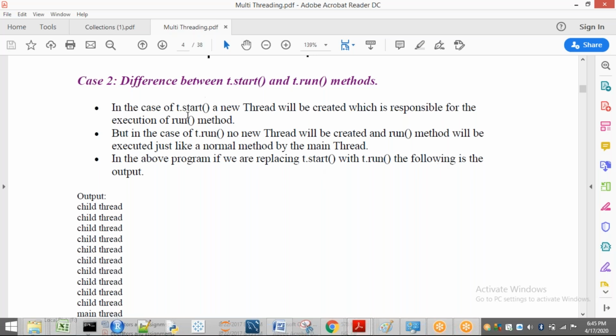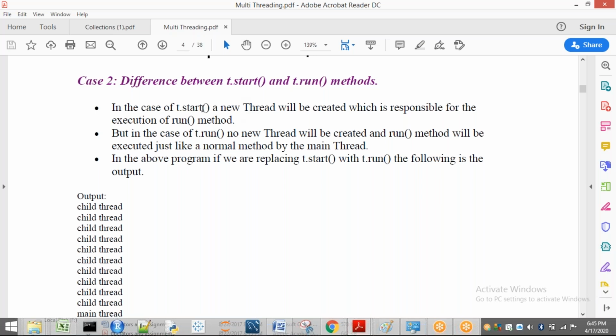So now let us see what is the difference between t.start and t.run. In the case of t.start, a new thread will be created which is responsible for the execution of the run method. Remember this point. We have already seen this case. Whenever we call t.start, the run method is going to execute automatically. The thread is created, many mandatory things are done, and finally your run method is going to be called.